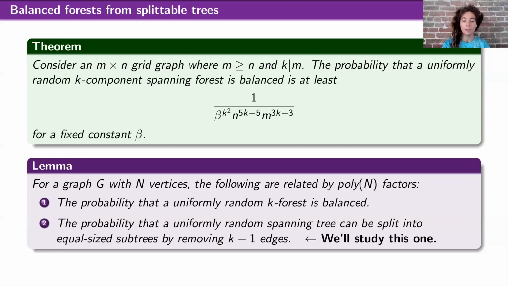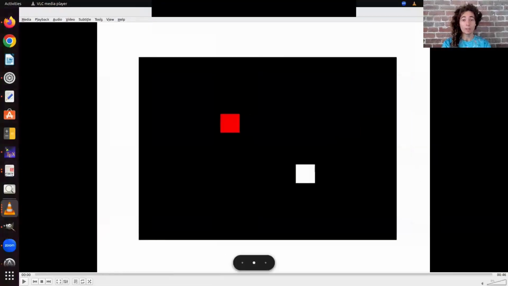And we're going to focus on the second one because all we need is a polynomial bound, and it's polynomially related to the first one, which is the thing we care about. And that's because it's much easier to analyze random spanning trees. There are many ways to generate random spanning trees, and we just have to pick any one of them and show that it has this property with at least 1 over some polynomial probability. Specifically, the algorithm we're going to use is called Wilson's algorithm. This is a very classic algorithm to sample uniformly random spanning trees.